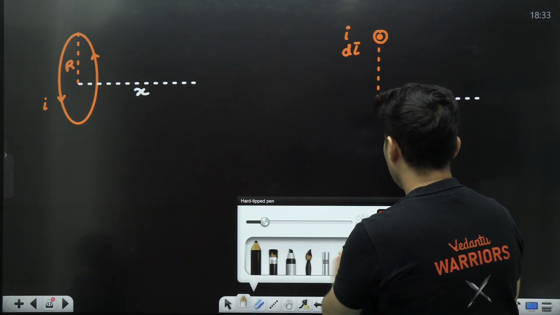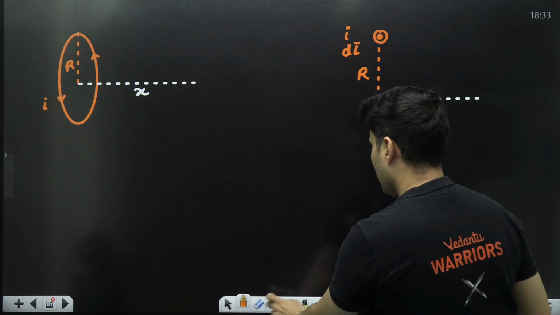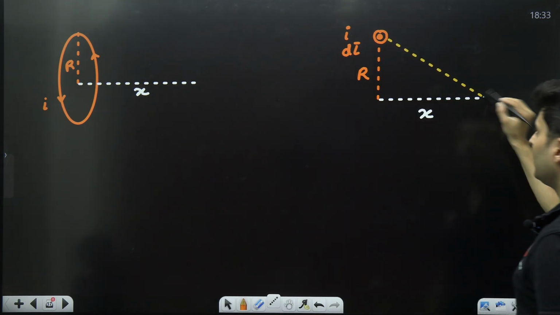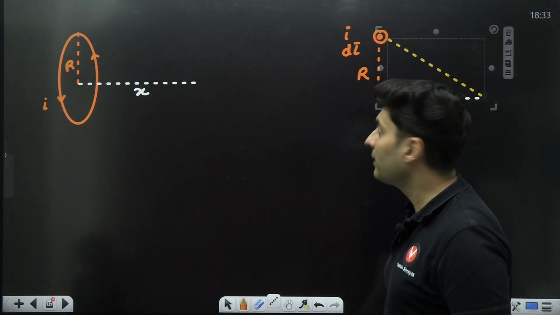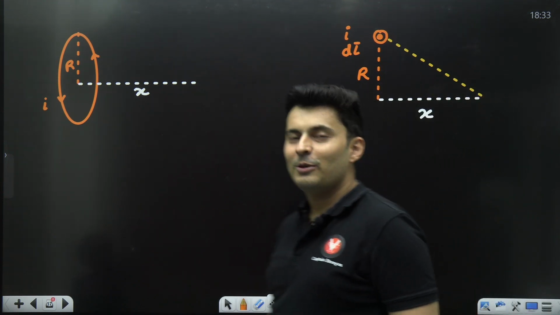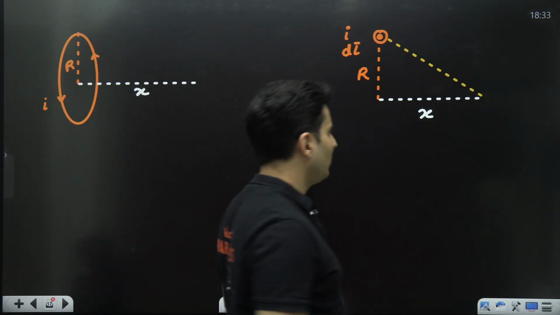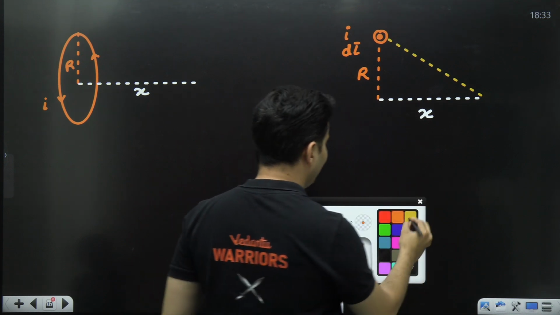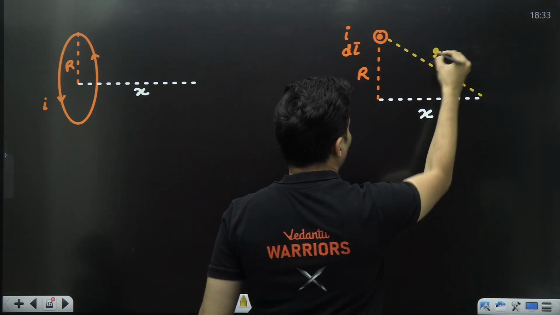This is x. This is r. Now, imagine I join a line like this. It's completing a right angle triangle. Due to this element, by Biot-Savart's law, there will be a magnetic field at this point. Let's understand where it will be. I will call this small r.